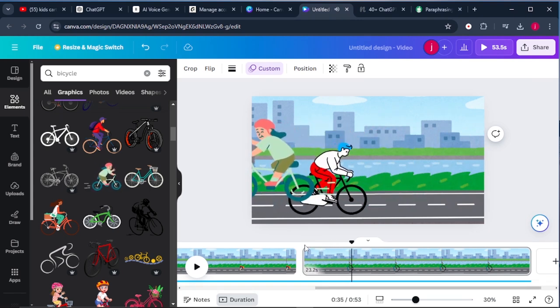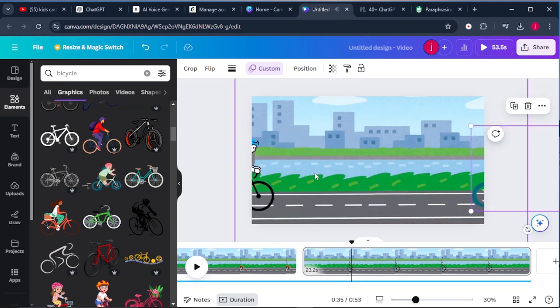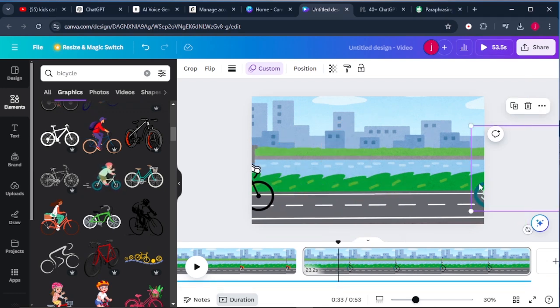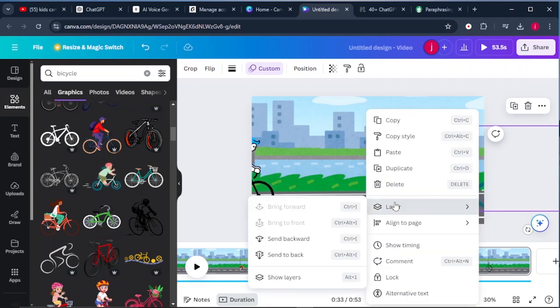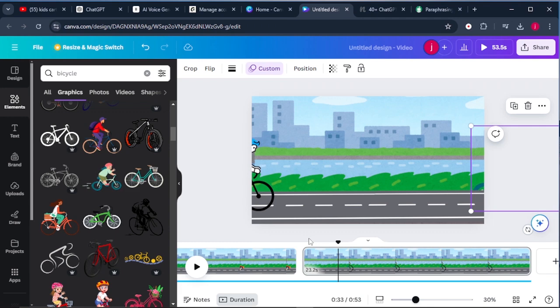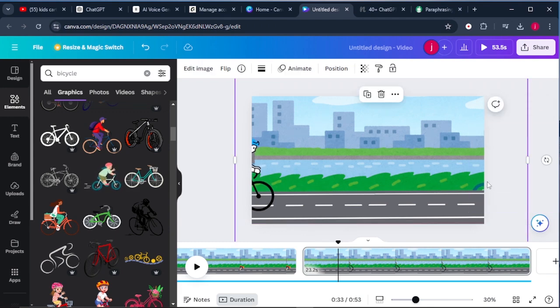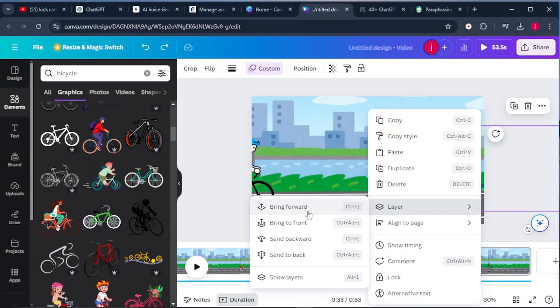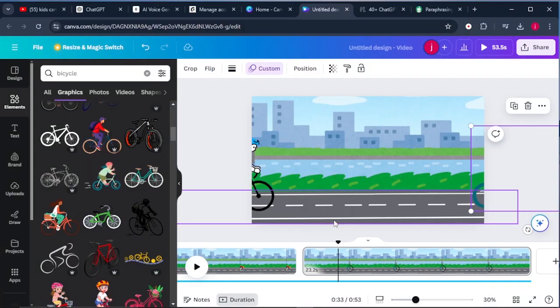Okay, so here they look as if they are colliding. Here, they look as if they are colliding. So what I'll simply do is I'll click on the second bicycle and I'll click on option and come to where it says layers and I'll send it backwards. Okay, so our bicycle is there. So we'll left click again and we'll bring it to front a bit like that. Then we'll click on play to see how everything looks.